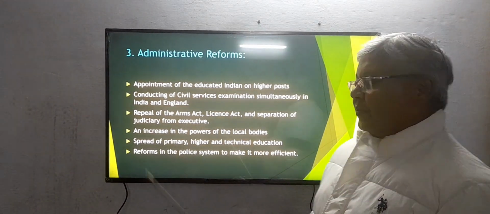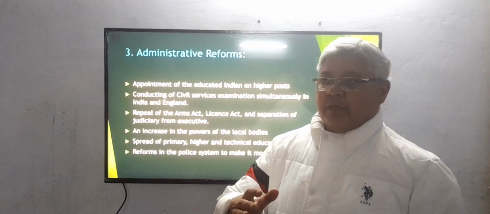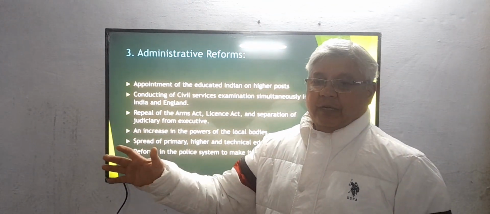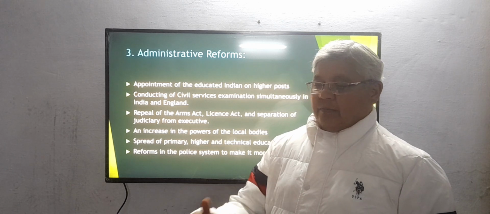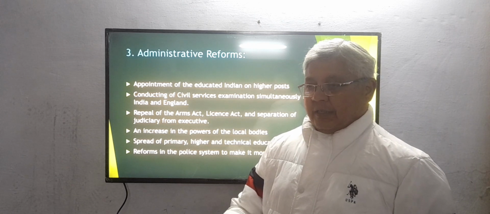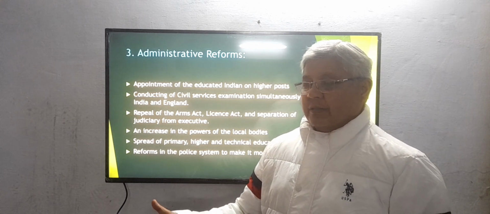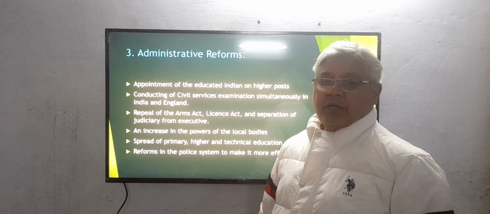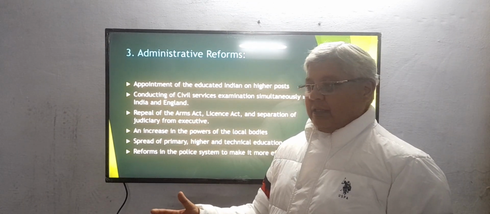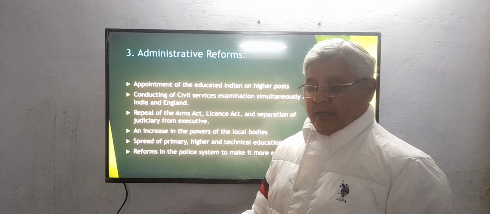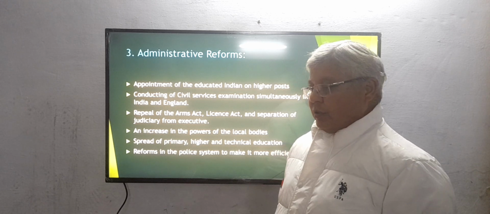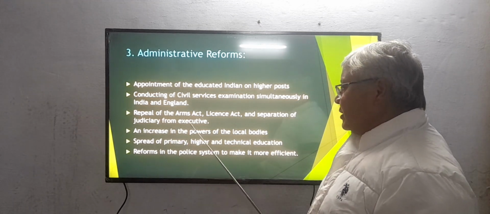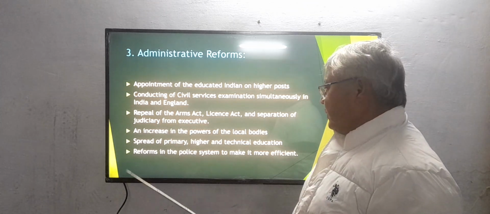As well as they wanted that judiciary should be separated from executive. Judiciary should be independent because the executives, all these viceroy and other British officers, British councils, executive members, were influencing the judiciary, and Indians were not getting equal treatment as the British. So their demand was that judiciary should be separated from executive.